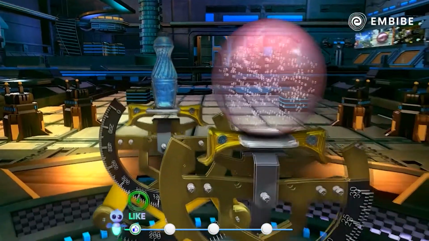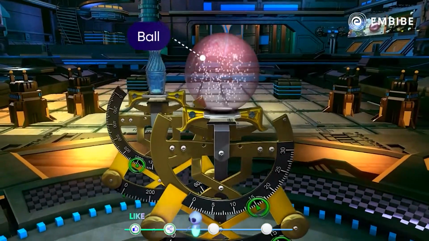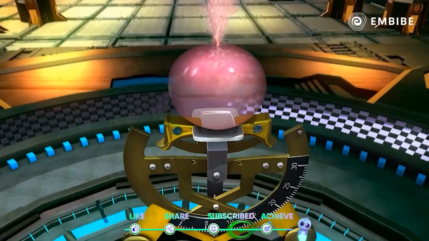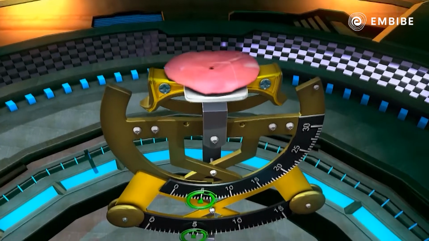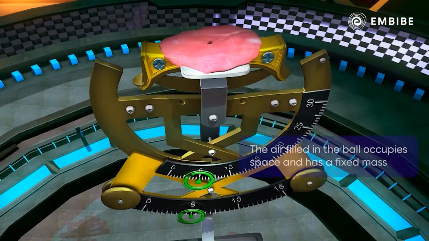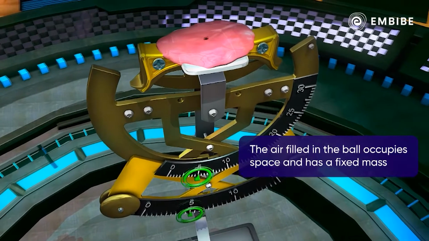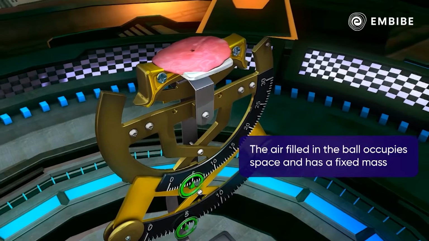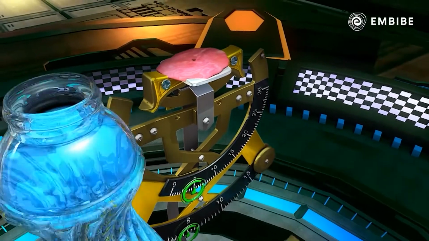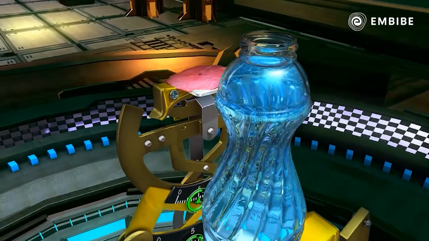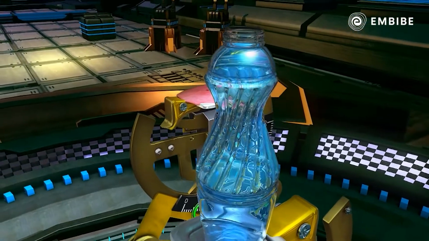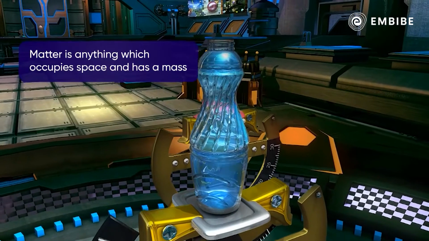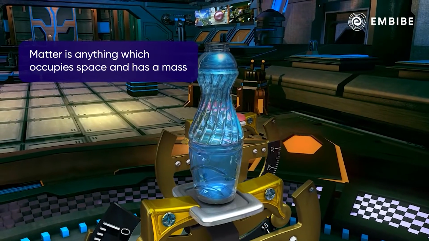In comparison, the ball seems to be lighter. If we deflate this ball, its mass reduces to 5 grams. This shows that the air filled in the ball also occupies the space inside the ball and has a fixed mass. In scientific terms, each of them is matter. Thus, matter is anything which occupies space and has mass.